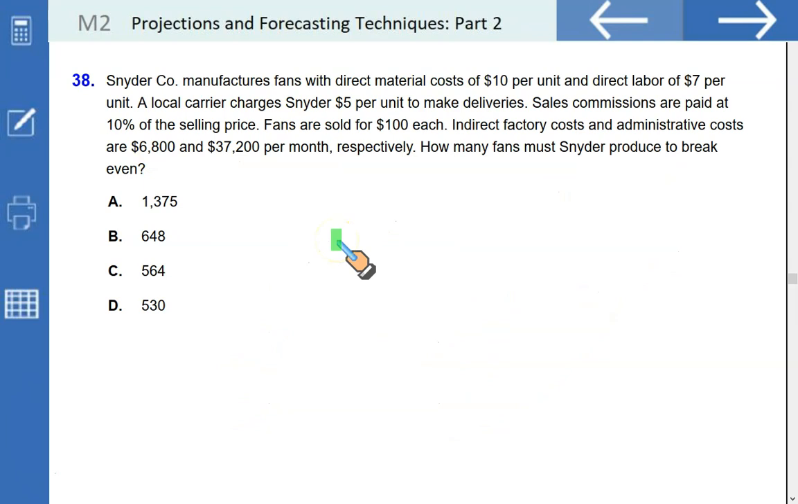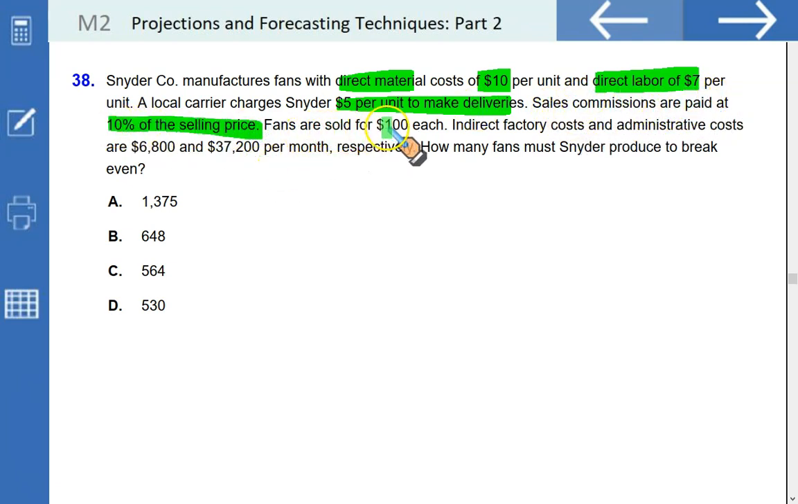Okay, next question is question number 38. Schneider Company manufactures fans with the direct material cost of $10, direct labor cost of $7. A local carrier charges Schneider $5 per unit to make deliveries. That's the shipping cost. Sales commissions are paid at 10% of the selling price. Fans are sold at $100. Indirect factory cost and administrative cost are $6,800 and $37,200 per month fixed. How many fans must Schneider produce to break even?